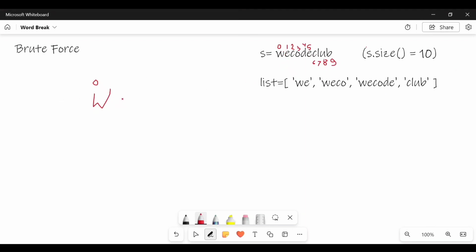Now I will add WE. The partition actually looks like this: WE is one string, and the code club is another string. You can say substring. Now I see that WE is actually present in the list. I find that WE is present in the list, so I will partition it. Now I will move forward. I will use recursion and call for the next character.